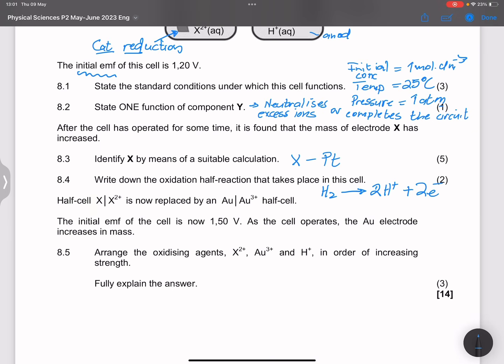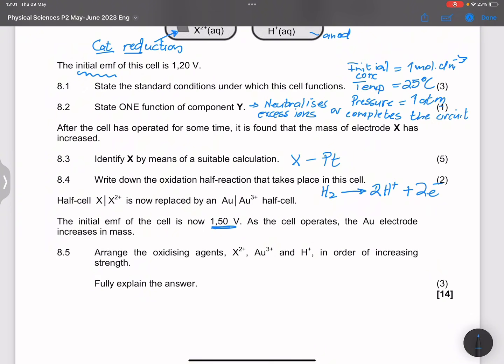So what that simply means is that in that case, it would actually undergo a reduction as well, just like platinum did, but it gives us a higher EMF value, all right? Now they say to us, arrange the oxidizing agents, X2 plus, AU3 plus, and H in order of increasing strength.